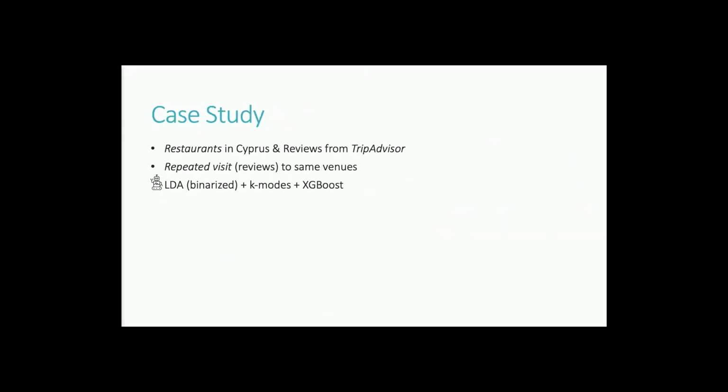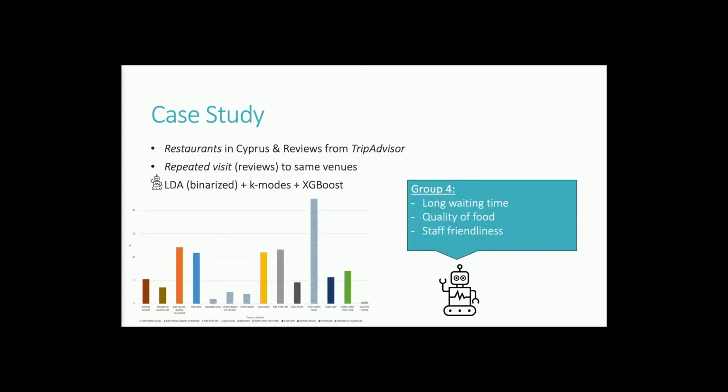So we did a small case study, which is kind of a proof of concept, where we applied this methodology to a data set from TripAdvisor for restaurants in Cyprus. We used LDA, so latent Dirichlet allocation, for topic modeling, together with XGBoost as a classifier. And what we found out is that our method is able to generate reasonable results. It was able to identify reasonable-looking topics, which are depicted here, and on my poster you can also take a look at that, and the final recommendations are somewhat reasonable to lay users.